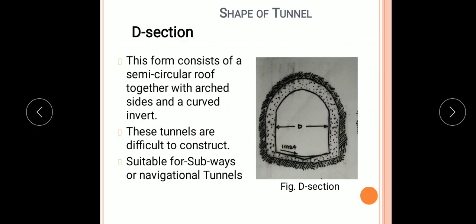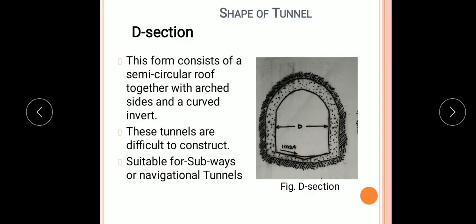So, this form consists of a semicircular roof as shown in the figure with arched sides. Here we can say these are the arched sides, and this is a curved invert, and a slope of 1:24 is provided for the drainage of the tunnel. Whatever water percolates from these sides will be collected at this central position and